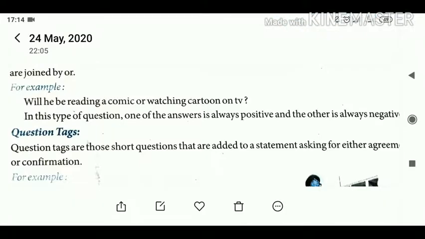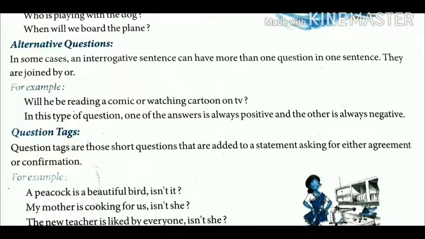So now is alternative questions. In some cases, an interrogative sentence can have more than one question in one sentence. They are joined by "or." Here are some examples of alternative questions. Will he be reading a comic or watching cartoon on TV? Here there are two questions in one sentence, that he might be reading a comic or watching a cartoon on TV.